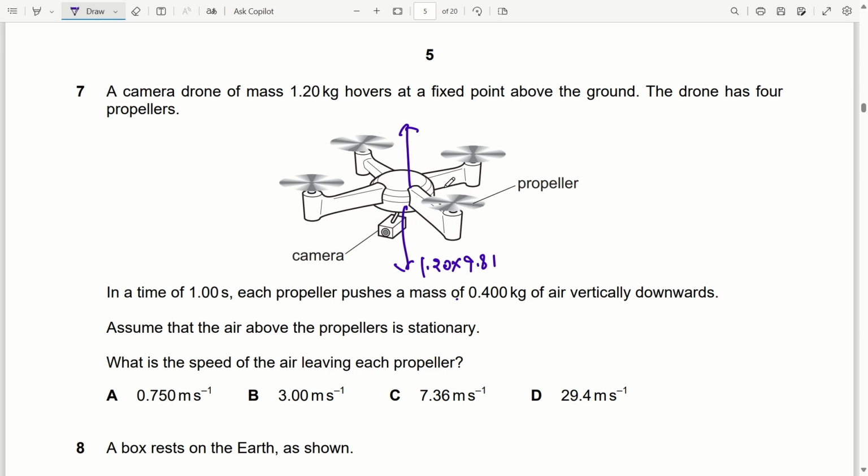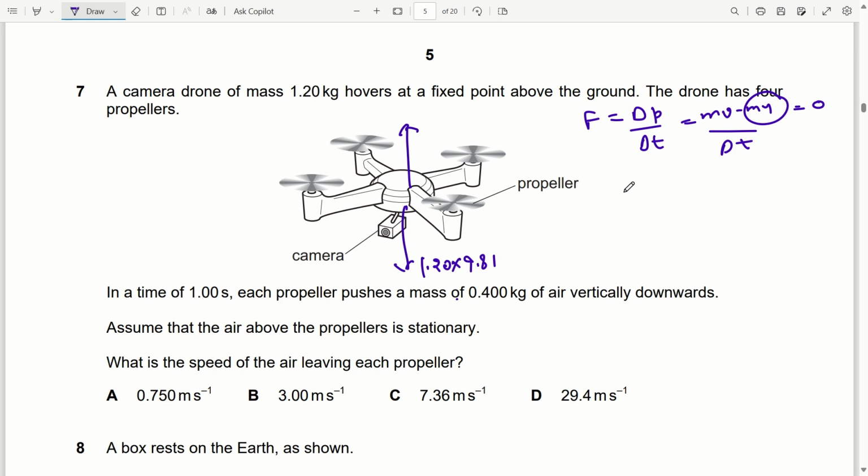The change in momentum per unit time is equal to the force applied. Change in momentum we can calculate as mv minus mu by delta t. Initially it is at rest, so we can say it is 0. So force will be equal to mv by delta t, and this force will be equal to the weight.